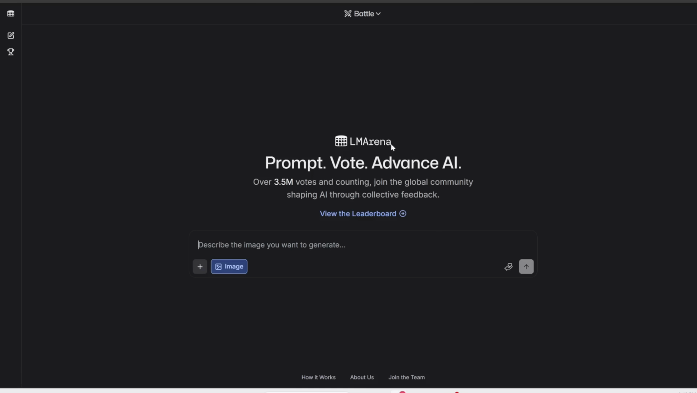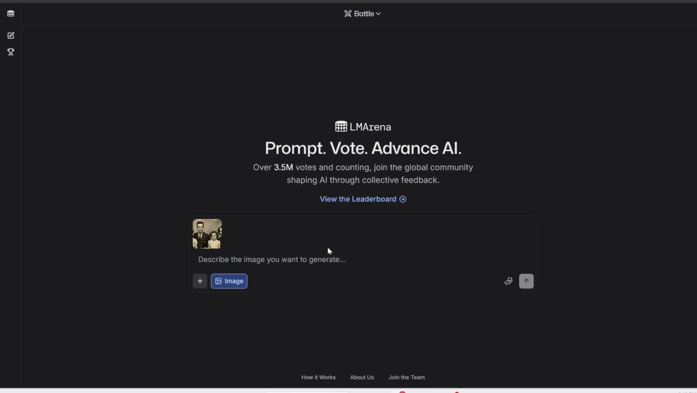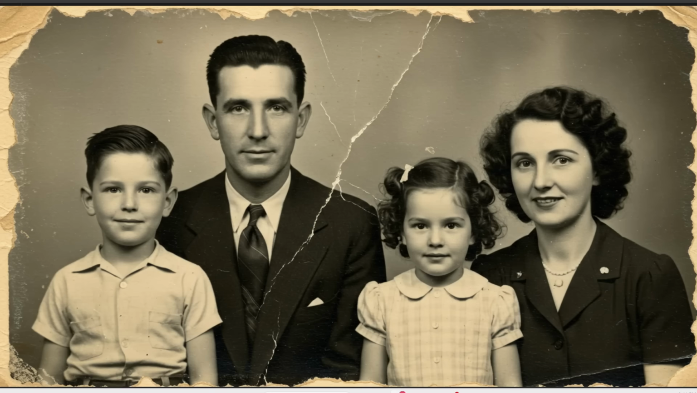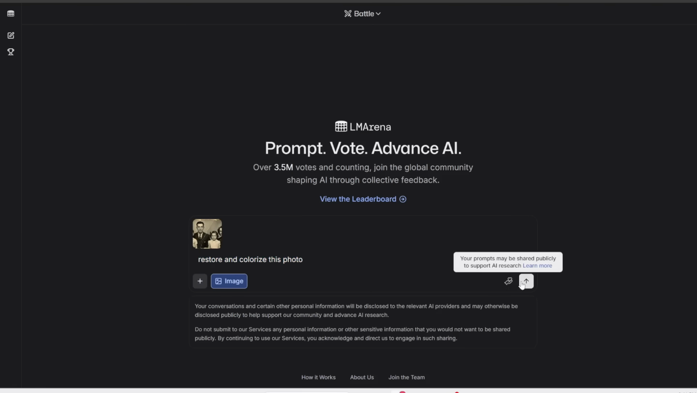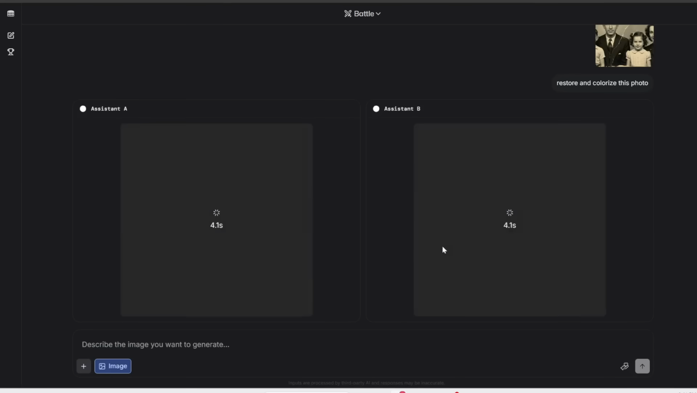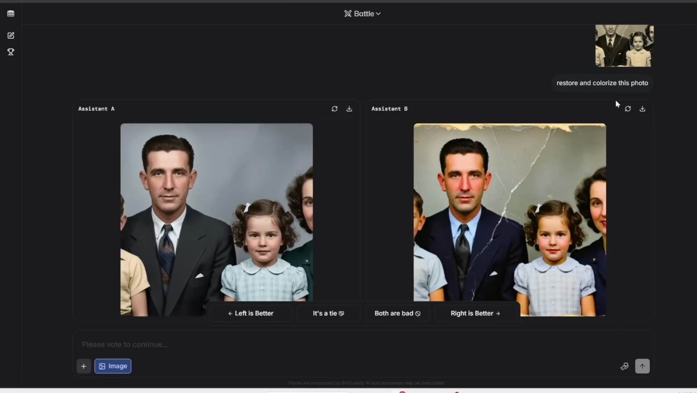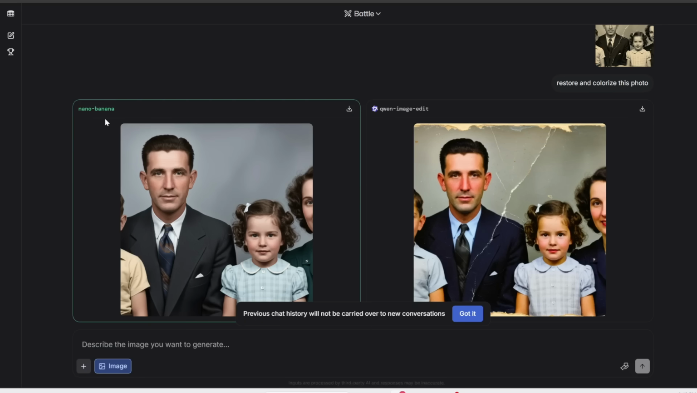This is basically a place where users can blind test different AI models side by side. So I'll link to this page in the description below, and here's where you would upload an image to edit. So for example, I'm going to upload this damaged old photo, and I'm going to write restore and colorize this photo. Let's press generate. Now here's the painful part about using this LM Arena. It randomly chooses two image editors to process your prompt, and then it won't reveal which is which until you choose a winner. So for this example, I'm going to choose left is better, and then you can see that the one I chose is Nano-banana.